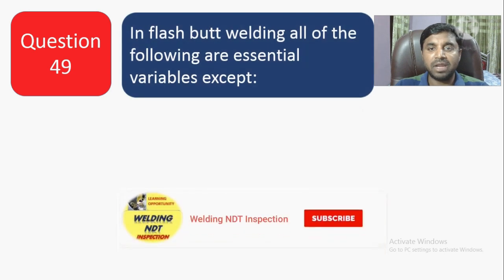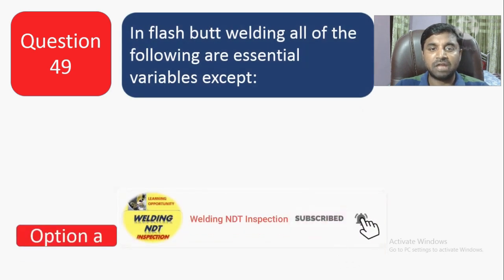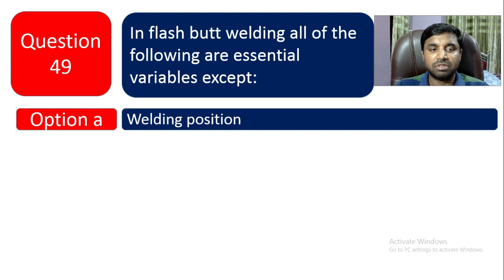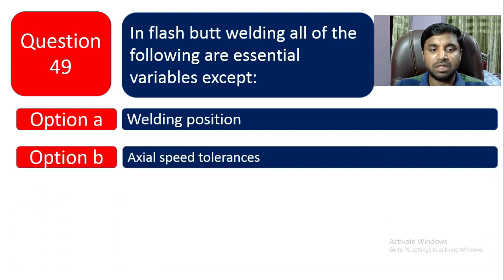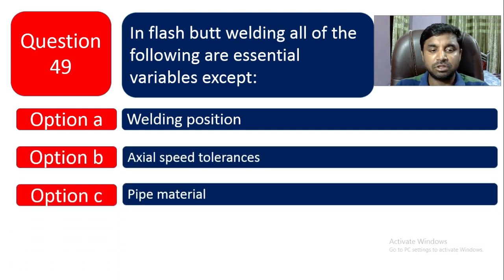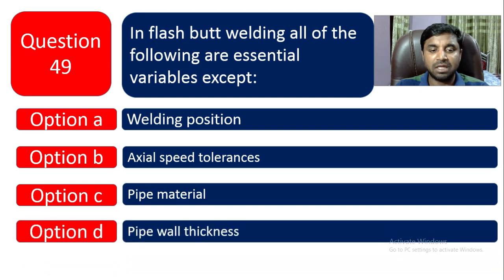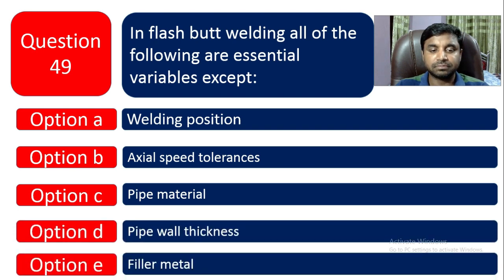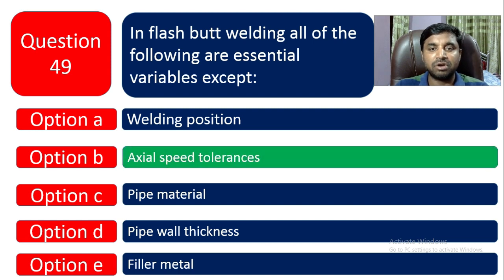Question number 49. In flashback welding, all of the following are essential variables except. So which one is not an essential variable? Option A, welding position. Option B, axial speed tolerance. Option C is pipe material. Option D is pipe wall thickness. Option E is filler metal. So axial speed tolerance is the right one. It's not an essential variable.